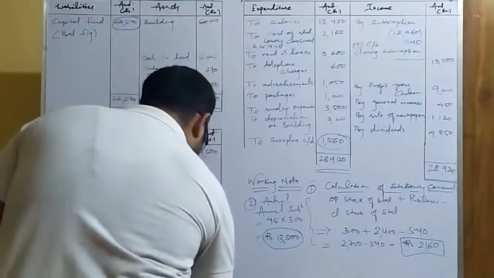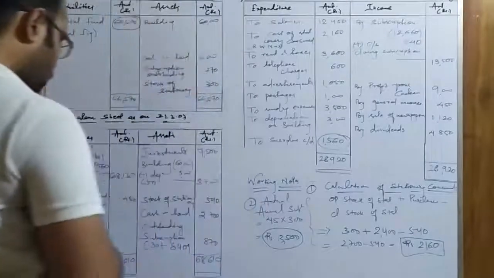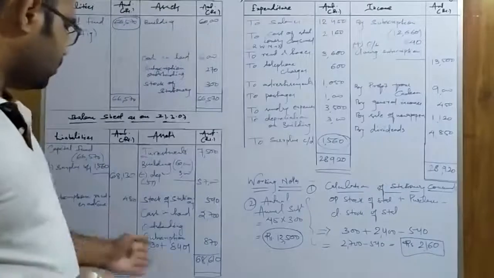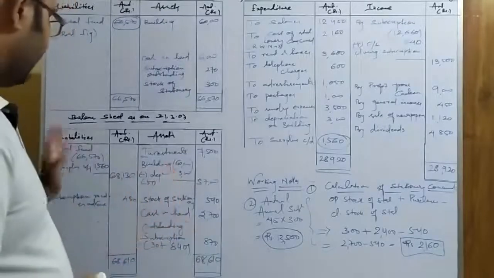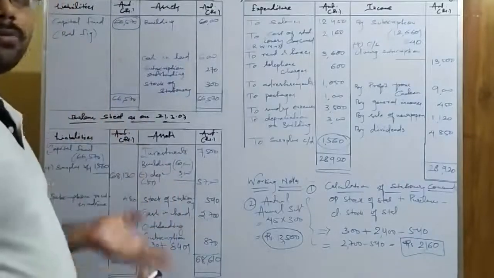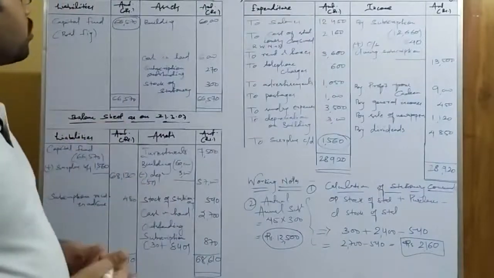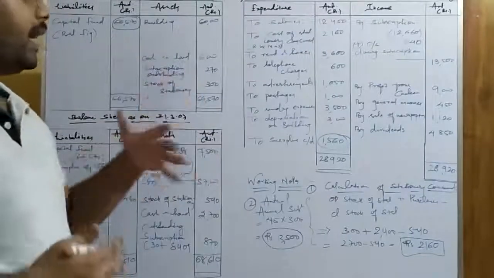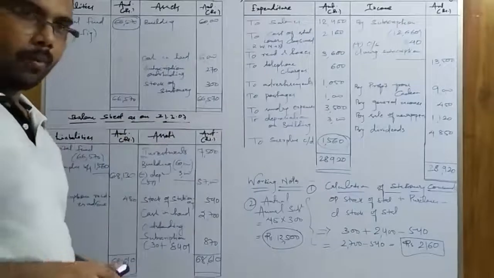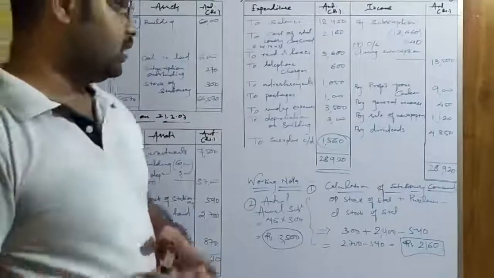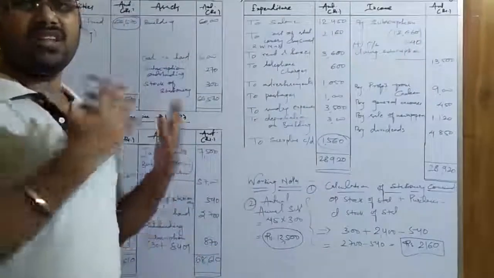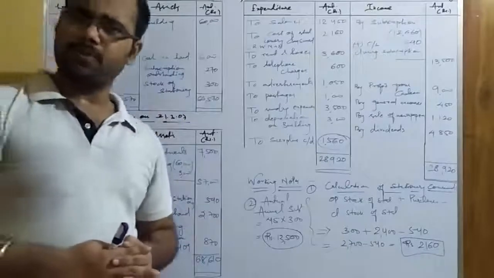Yes, the answer is correct. The balance total of both sides comes to 68,610. As you can see, if it is not visible, you can make the total over here. You just need to understand how it is posted. We have also solved two more problems of non-profit making concerns, and I told you this is the last question of the last problem of non-profit making concerns.